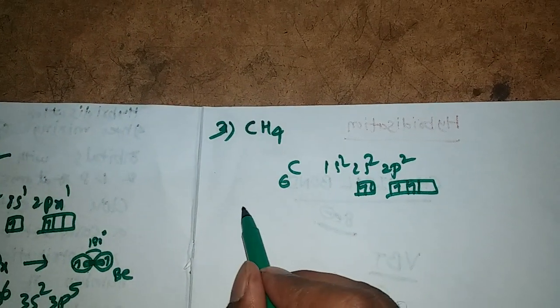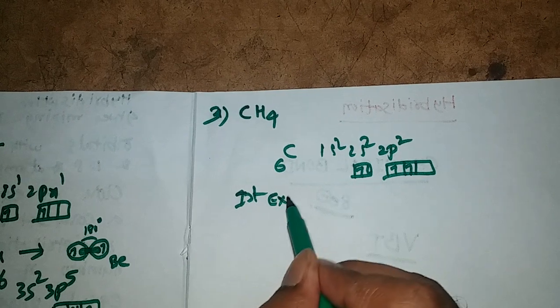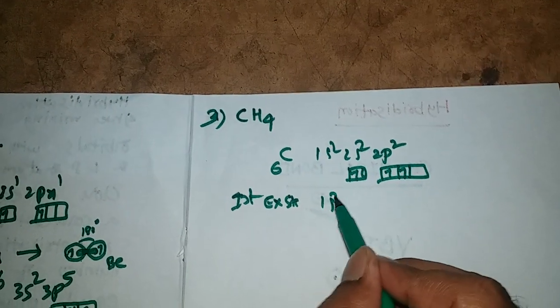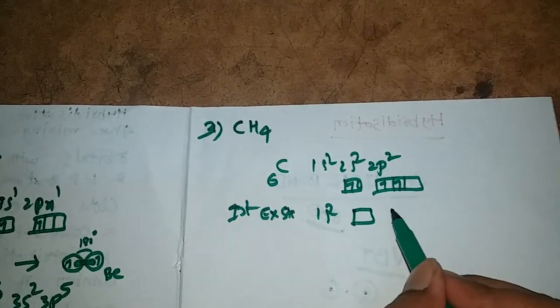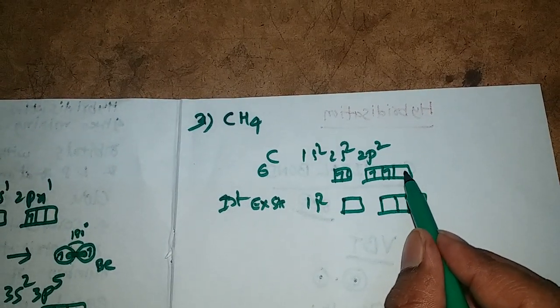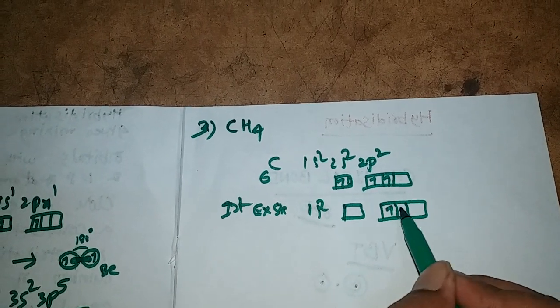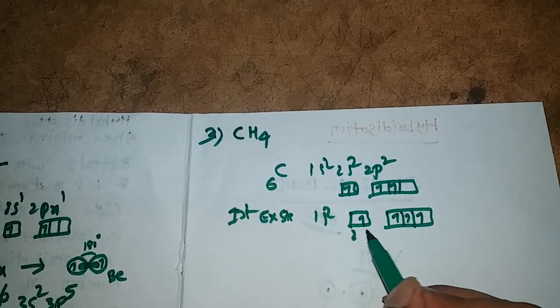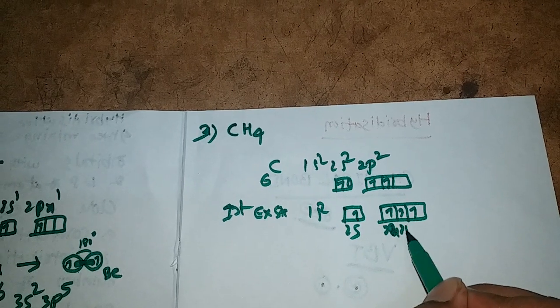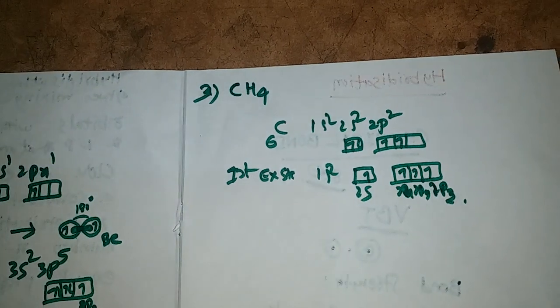So we need 4 unpaired electrons. For this reason, we need the first excited state of carbon. Then what happens? The 2s electron again jumps into 2p, into 2pZ, which is vacant in its ground state, giving 2px1, 2py1 and 2pz1.